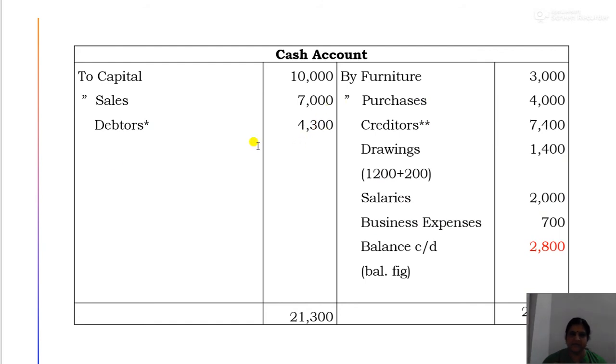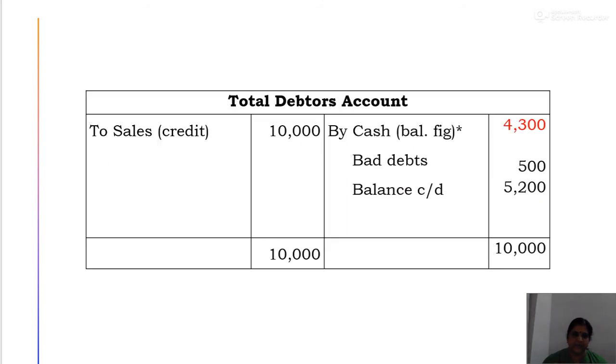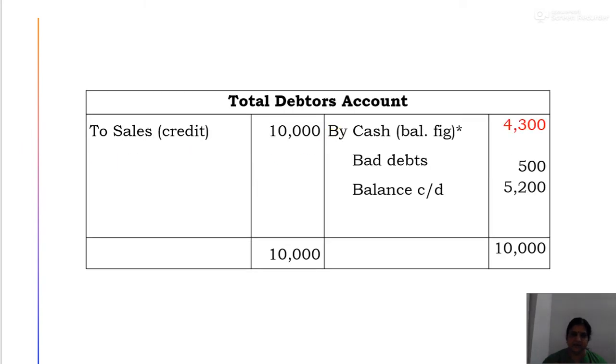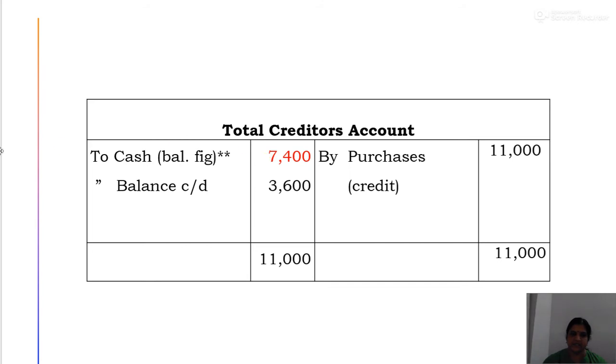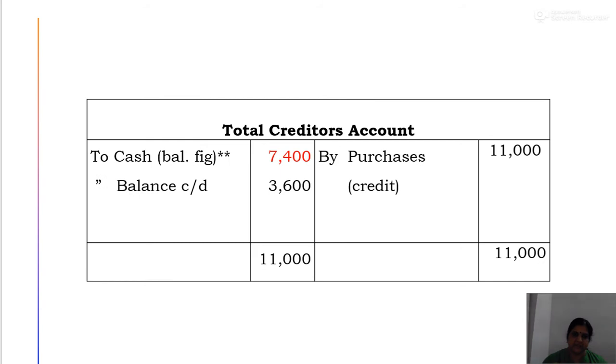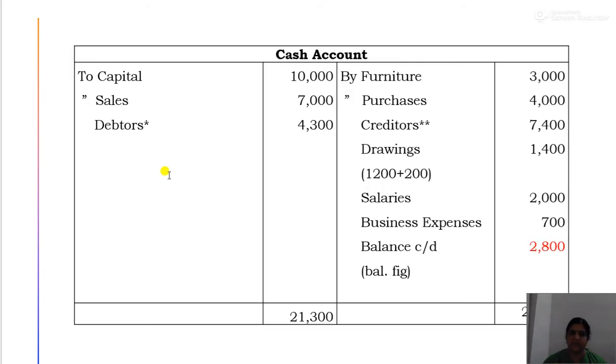Now there are two other pieces of information, that is, the information we obtained by preparing the total debtors account and also the total creditors account. That is the cash received from the debtors and also the cash paid to the creditors. So the cash received from the debtors 4300 and the cash paid to the creditors 7400. So this also we will write in the cash book or cash account, that is cash account debit to debtors 4300, then creditors account debit to cash 7400. Okay.